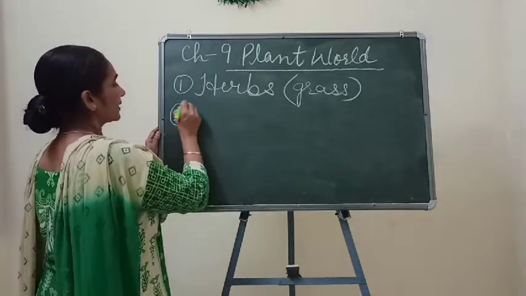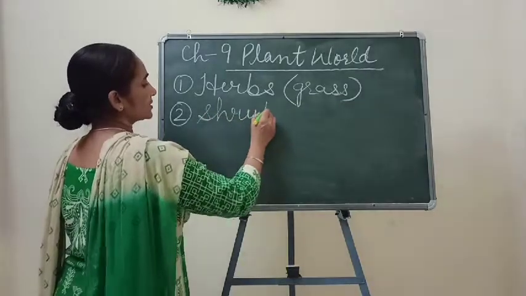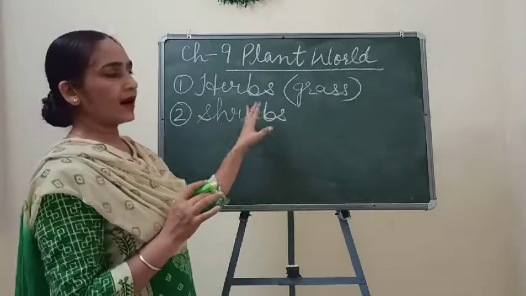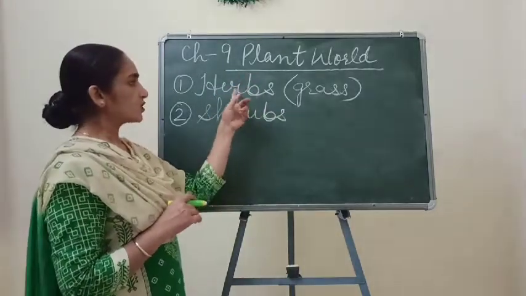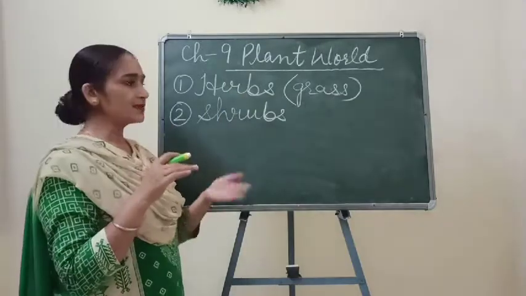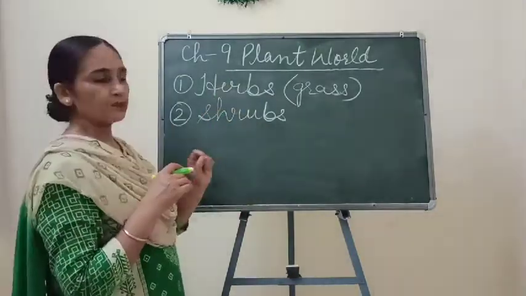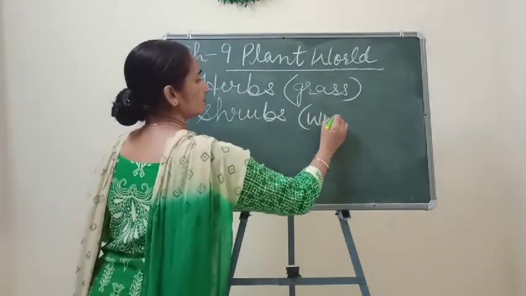And the second category of plants is called shrubs. Shrubs are taller than herbs. Herbs are very small plants, but shrubs are taller than herbs, and shrubs have a woody stem.